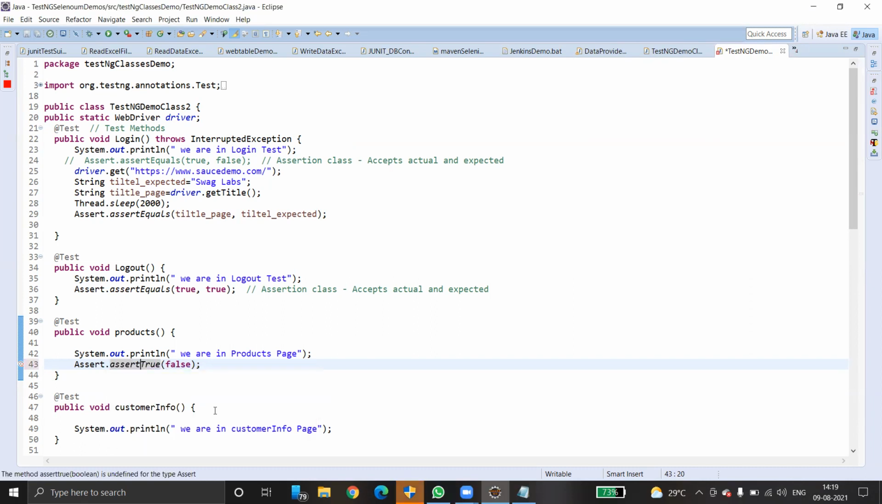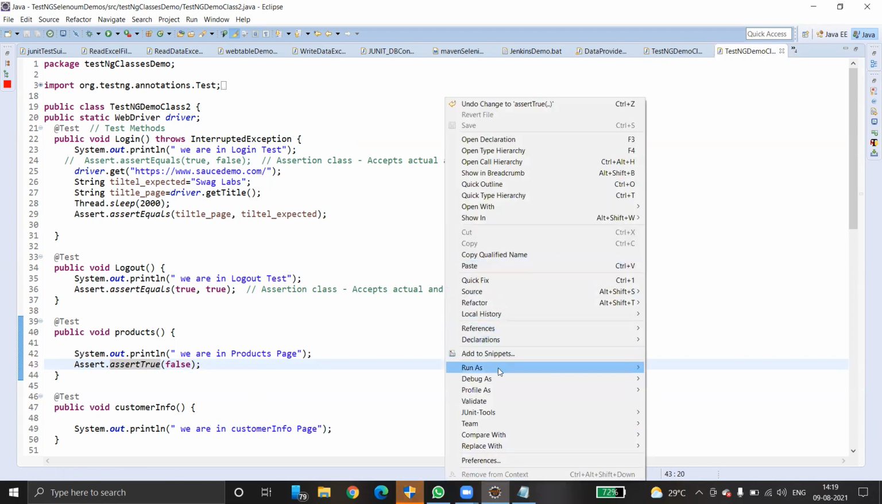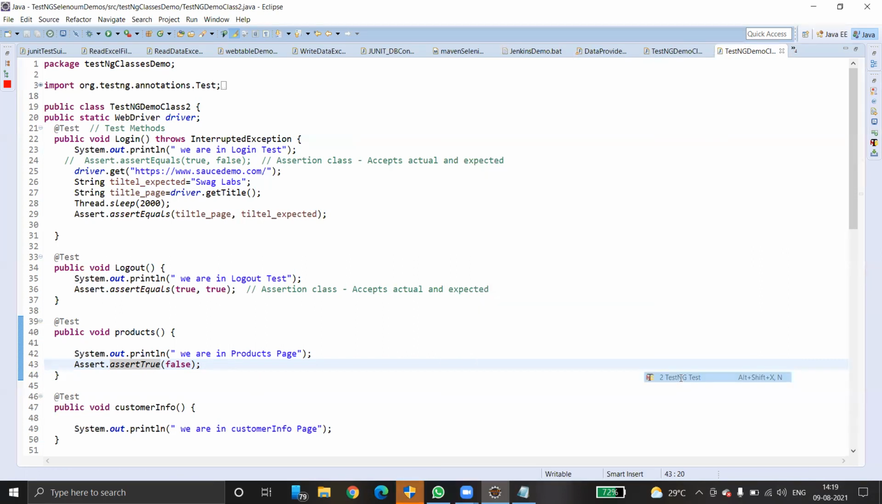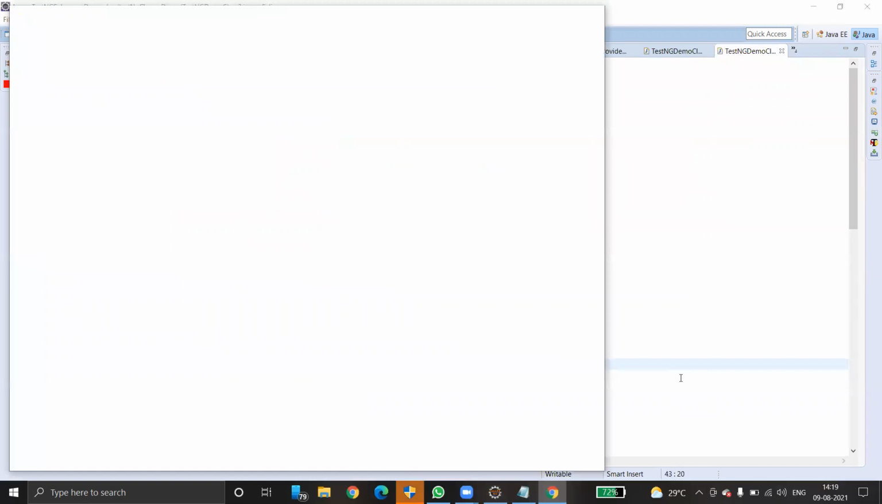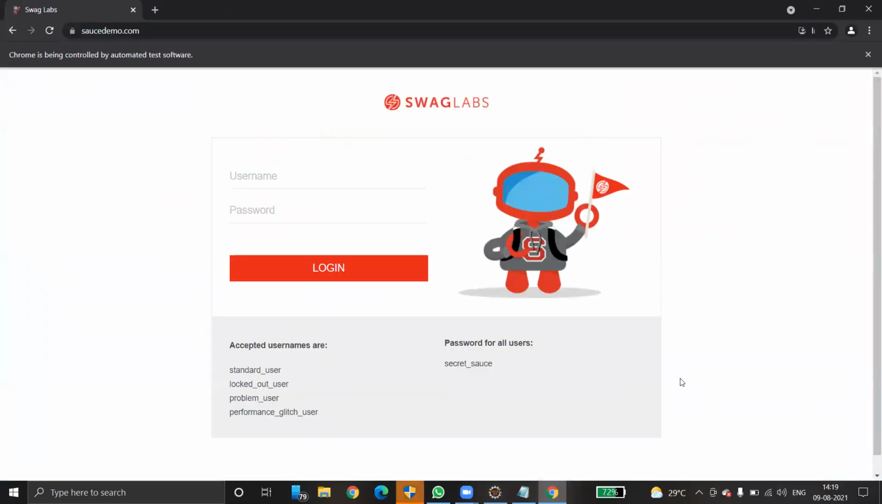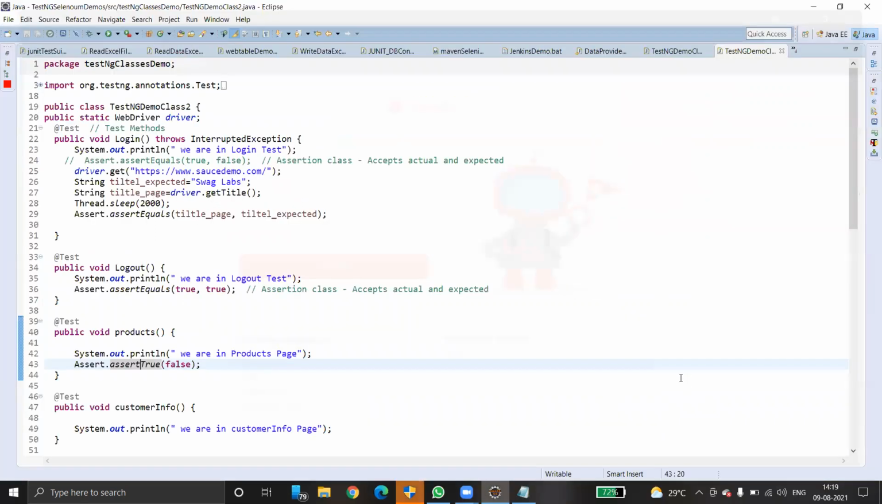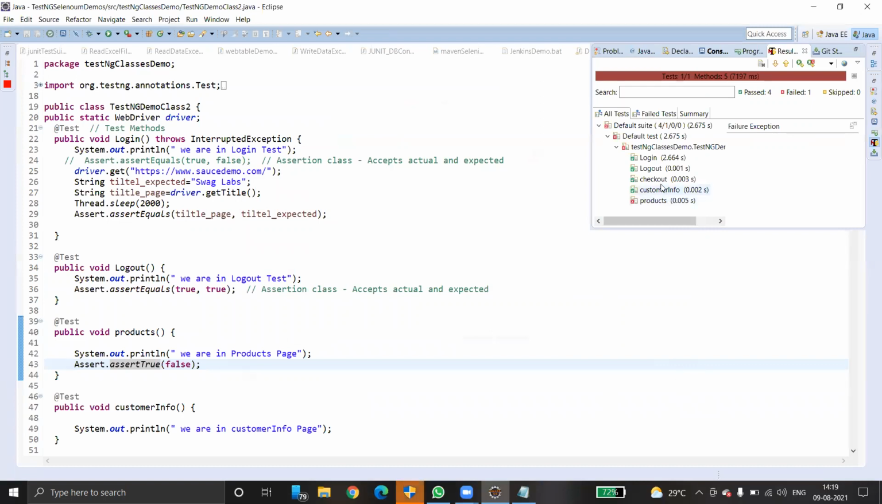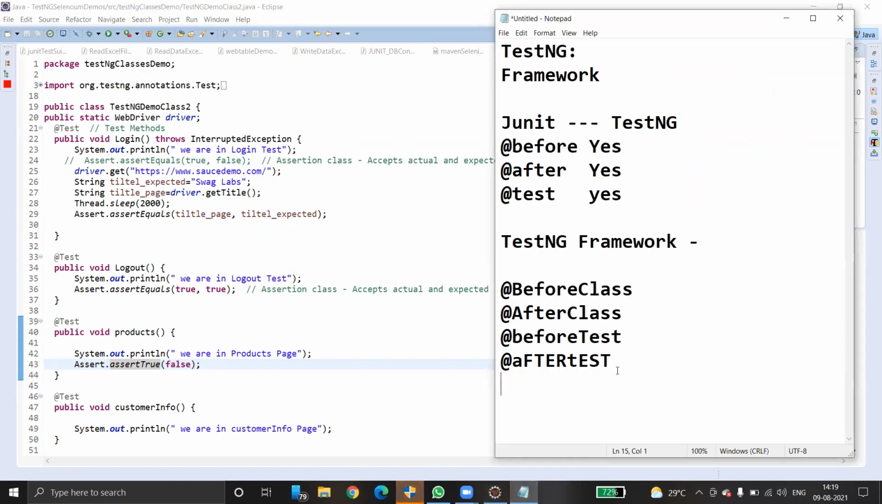Yeah, done. Okay. So now right click and execute once again, as a TestNG test. Enter the username and password. See, which test cases failed? The Products test case failed. This is how it looks. Okay, we are able to create test cases and execute them.